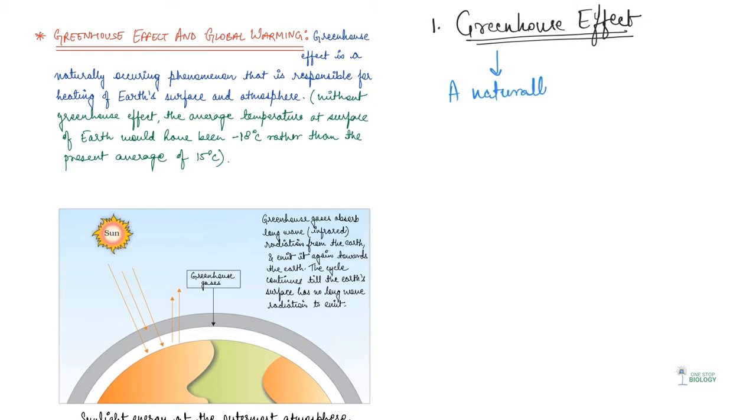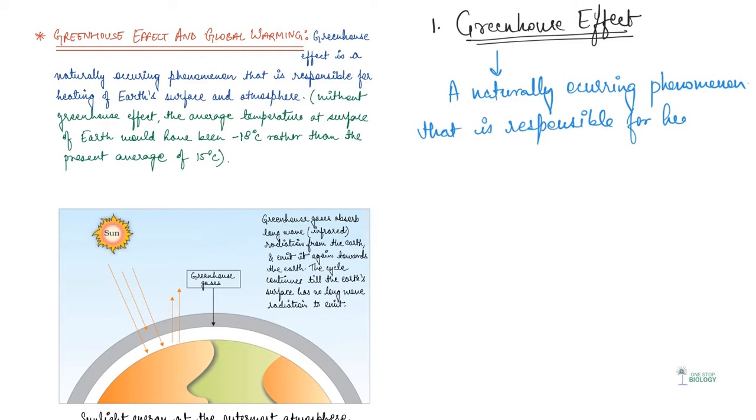So that is why we define greenhouse effect as a naturally occurring phenomenon that is responsible for heating of Earth's surface and atmosphere.